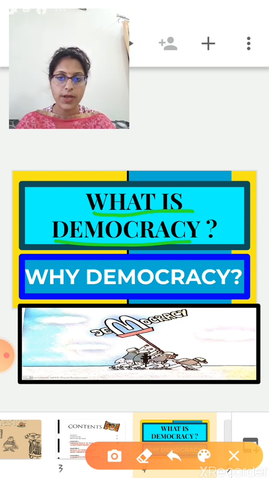So this chapter is built on a simple definition of democracy. Step by step we work out the meaning of the term that we use in this chapter. So after going through this chapter, we should be able to distinguish a democratic form of government from a non-democratic form of government, right? So you all have seen democracy is the most popular form of government in the world today, and it is expanding in more countries. So now just tell me, students, why is it so and what makes it better than the other forms of government? This is the second big question that we take up in this chapter.